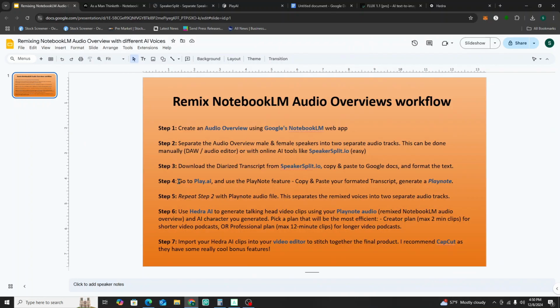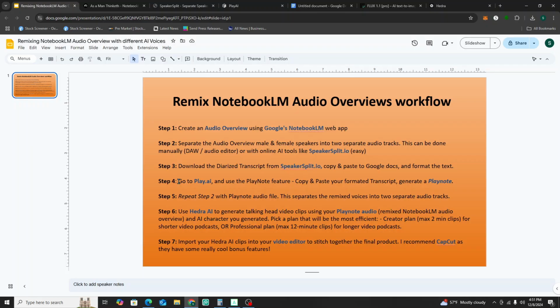Hey guys, all right, we're back, and wow, as you could tell, that remix with the Playnote version sounds amazing. And the cool thing about it is it's the same script. Both are using the same script, same transcript, but they sound so different from each other.